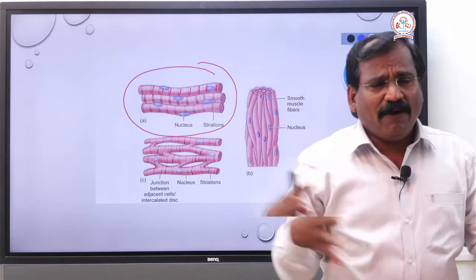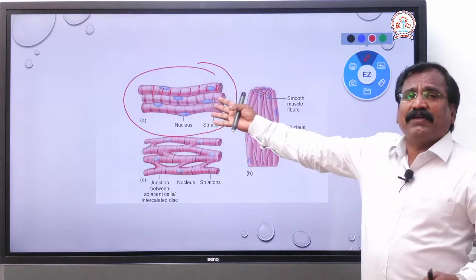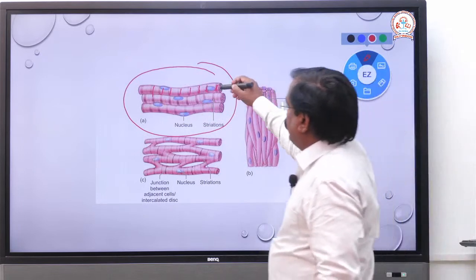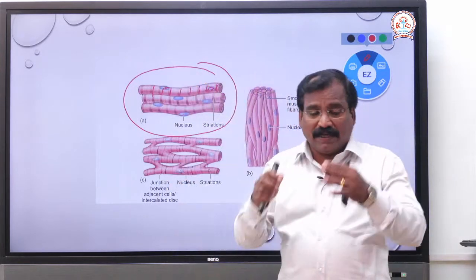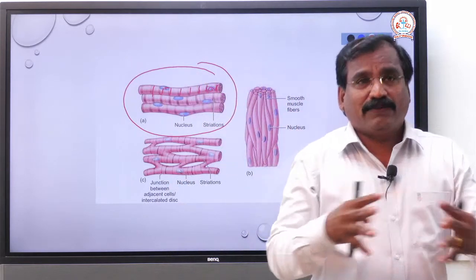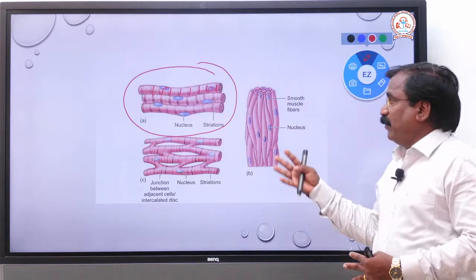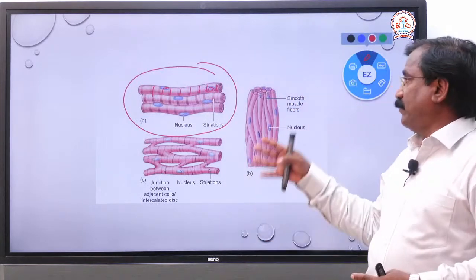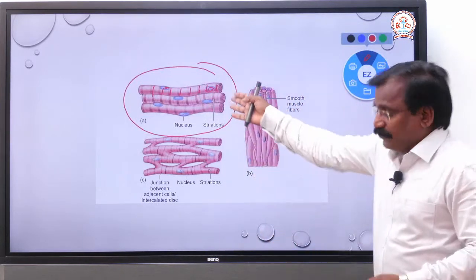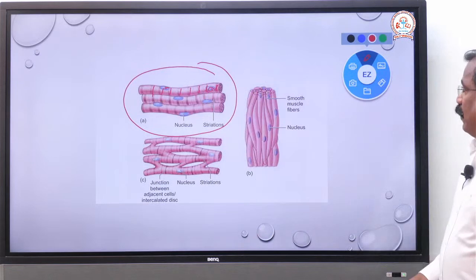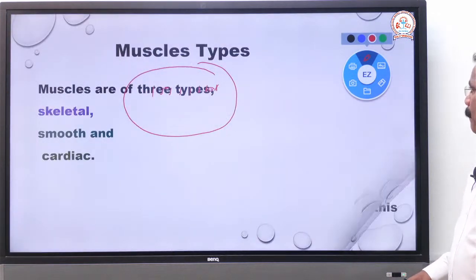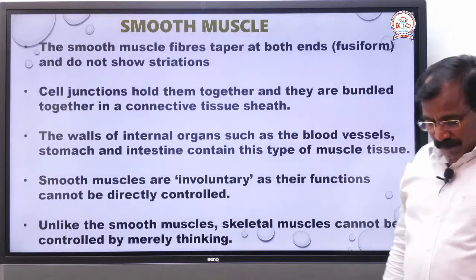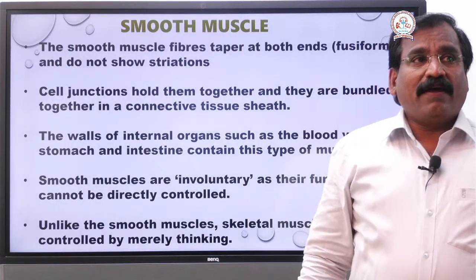You need not learn it by heart, simply observe this diagram and you can write it. Here there are multinucleated conditions. The muscle fibers are cylindrical, and dark and light bands, striations, are there. So that's why this is a striated muscle. This is the structure of the striated muscle. That's all about the striated.